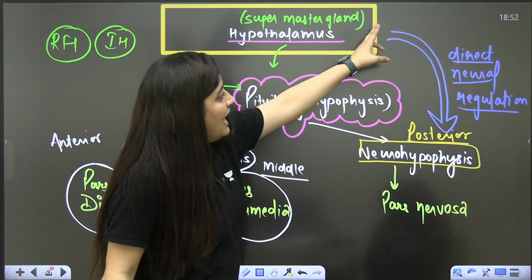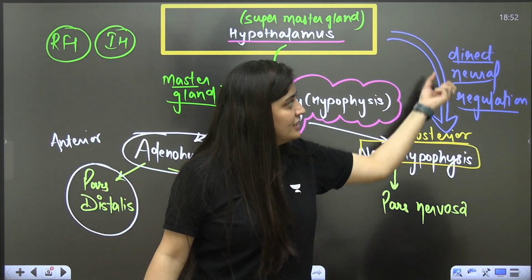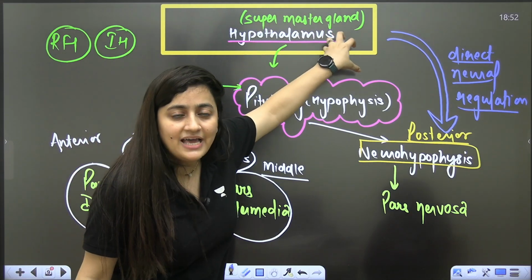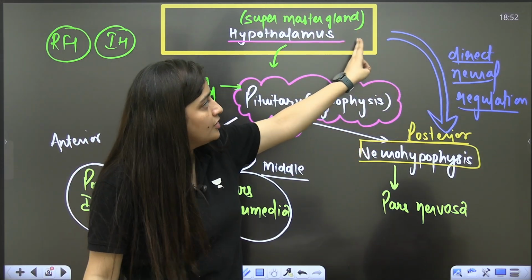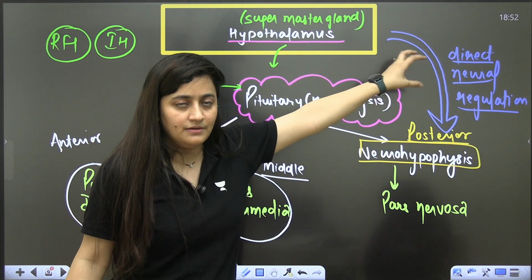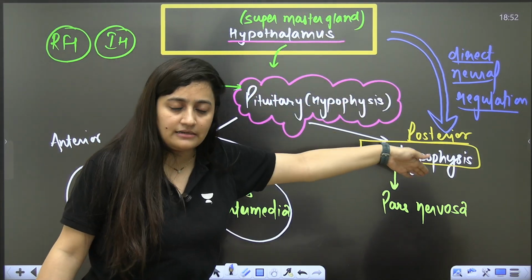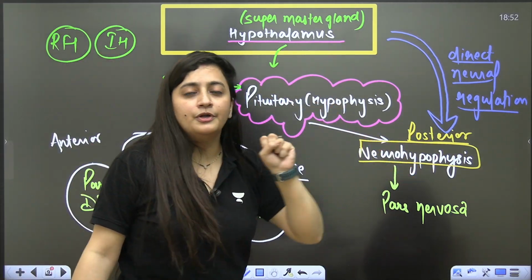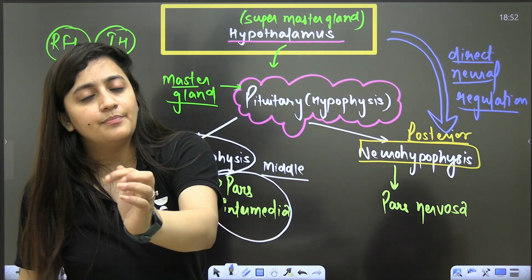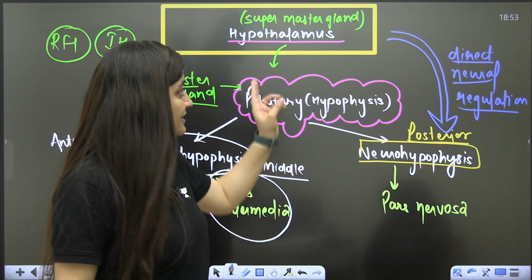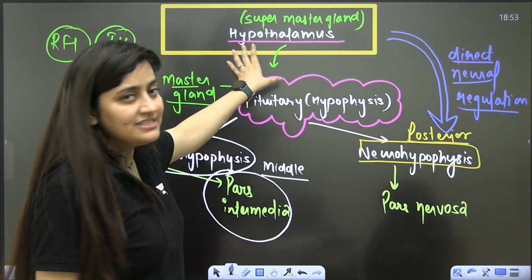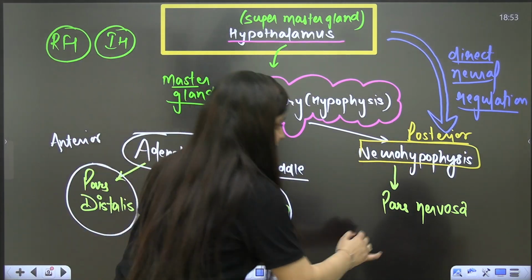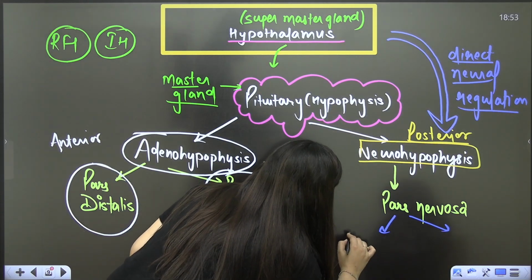So this posterior lobe is under the direct neural regulation of hypothalamus. Basically hypothalamus forms the hormone. That hormone passes to the posterior lobe of pituitary, and the posterior lobe of pituitary is going to store it, and when required the posterior lobe of pituitary will release it, because hypothalamus has the neurosecretory cells that will form that hormone and give it to the posterior lobe of pituitary. So your posterior lobe of pituitary releases two hormones.